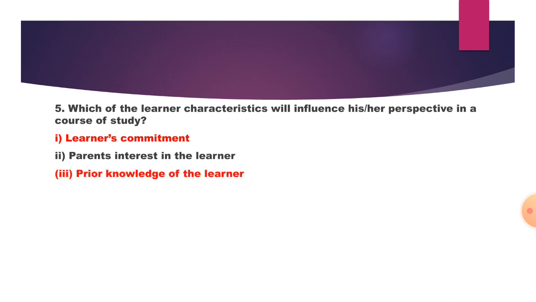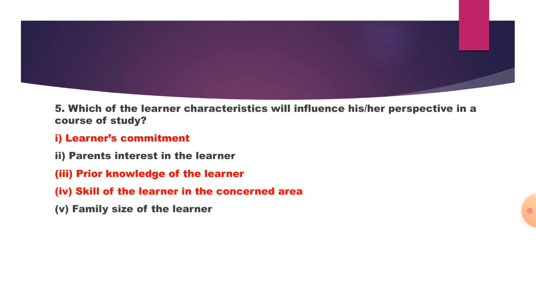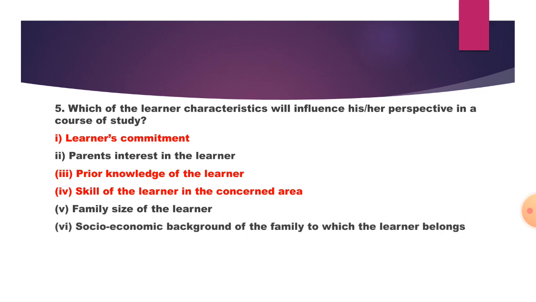Then another points are the parents' interest in the learner. Third point is prior knowledge of the learner and skill of the learner in the concerned area, and family size of the learner, socio-economical background of the family to which the learner belongs.